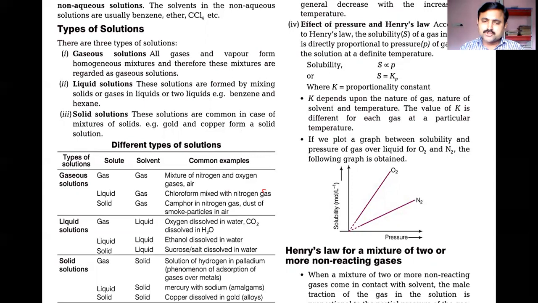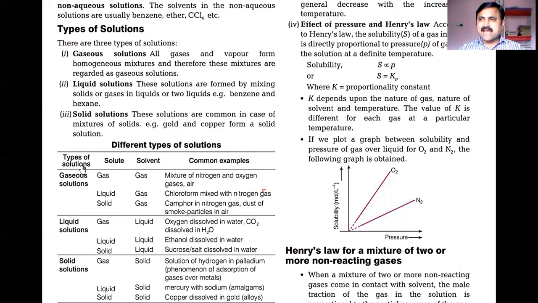For solid solutions, if you take solid as the solvent and keep the remaining 3 physical states as solutes, that will give 3 different types of solutions. So gaseous solutions will come out with 3 types, liquids also 3 types, solid solutions also 3 types. But the solvent should be the same within one type of solution.